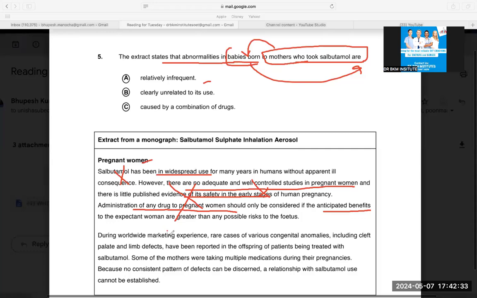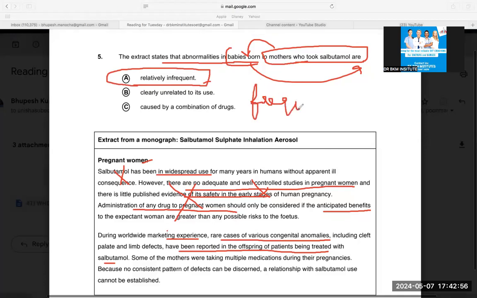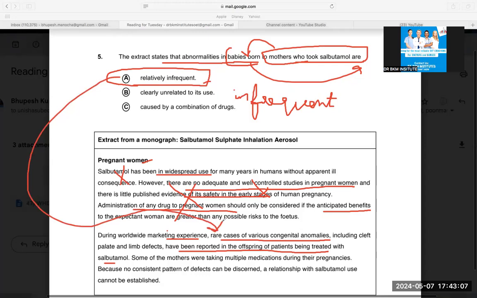That's the only question. During the worldwide marketing, rare cases of various congenital anomalies, including cleft lip, have been reported in the offspring of the patients being treated with salbutamol. So this is my line. So rare cases means relatively infrequent. Frequent means many, frequent means often. It is the opposite of rare. So infrequent means rare. Relatively infrequent means this. Easy. So the answer should be this only. Again, the answer is A.